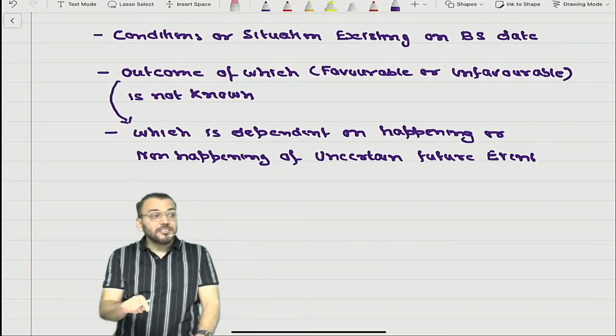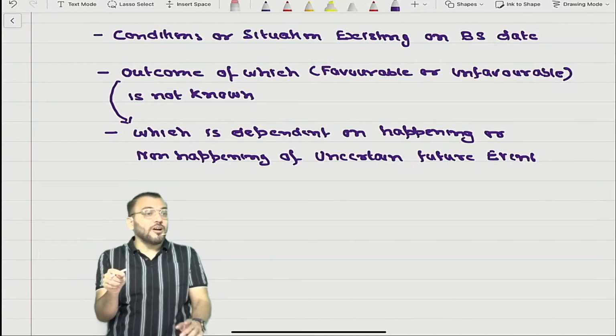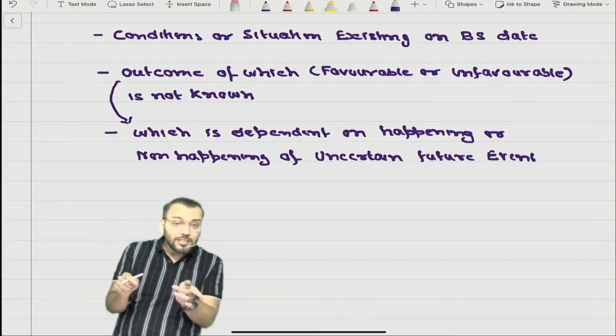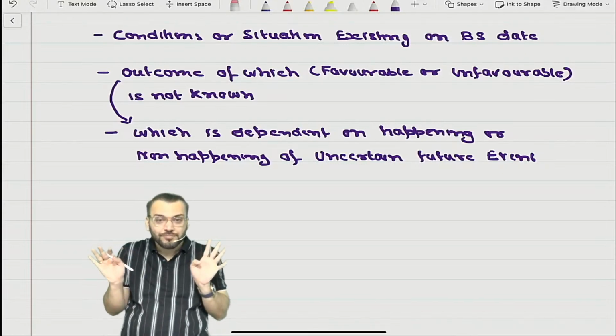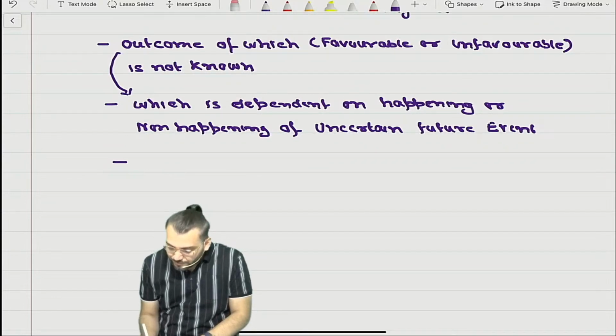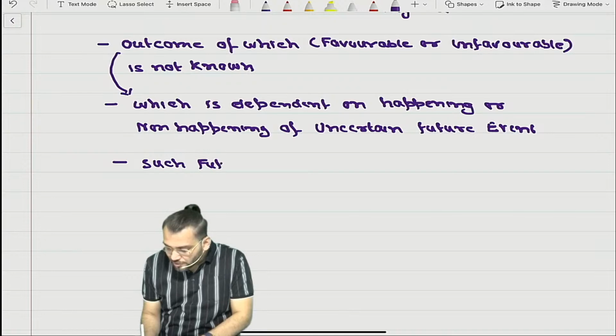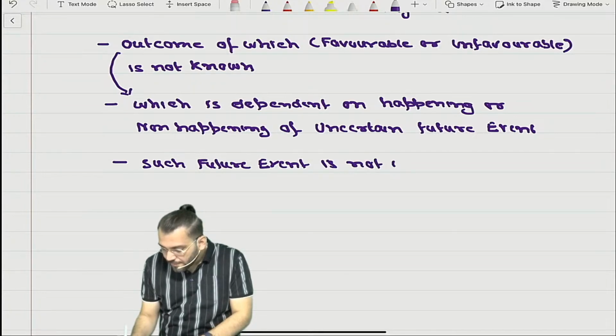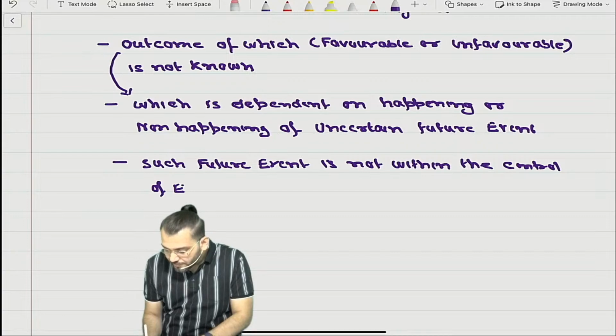So that outcome is dependent on the happening or non-happening of a future event which is uncertain right now, correct. Understood. And such future event is not within the control of the entity.